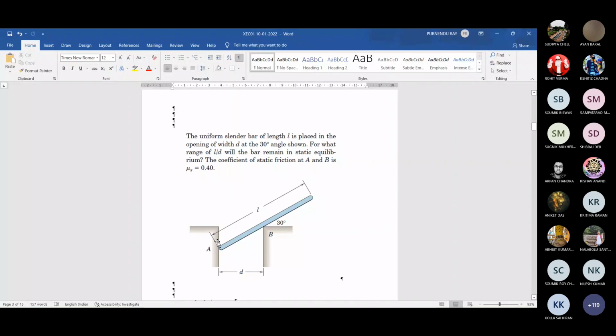So for that case, friction will be downward here, and when it is moving up, naturally this length is getting reduced. Length getting reduced means this point relatively shifts to some lower location. So when this has some upward movement compared to the support at B, the friction resistance will be downward.